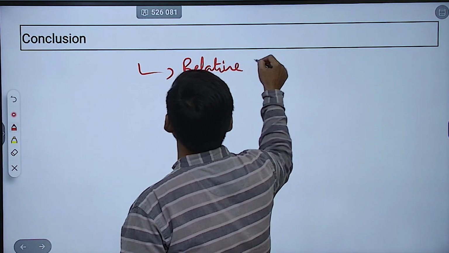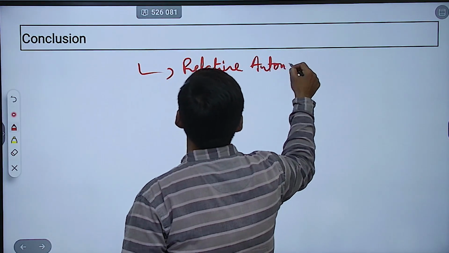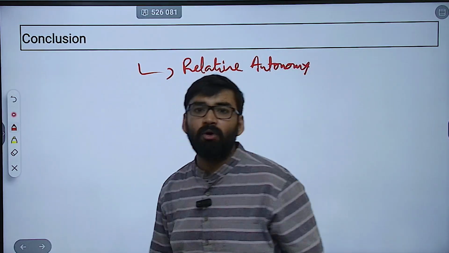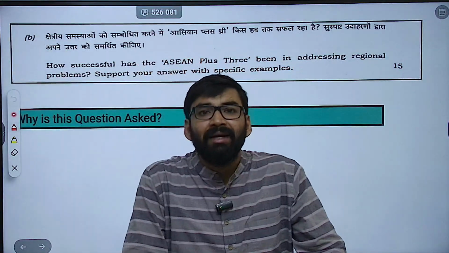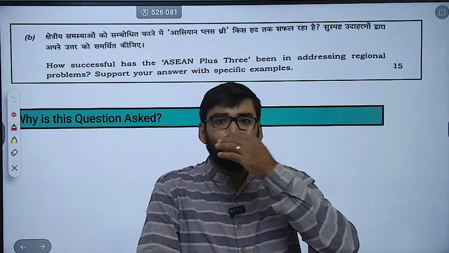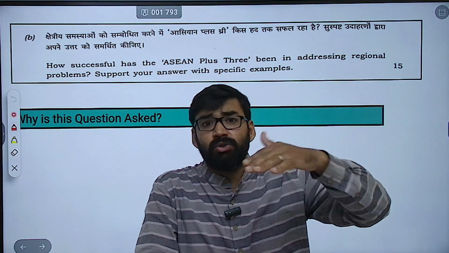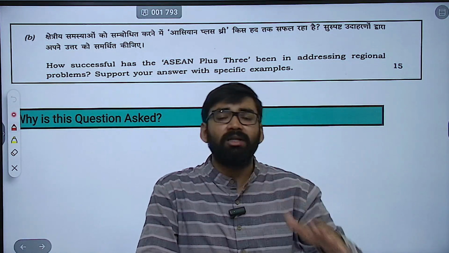So here you can mention that Latin America actually achieved relative autonomy. Do use this word: relative autonomy, but not full independence. That means it is a challenge. The challenge is to sustain sovereignty while avoiding new dependencies.